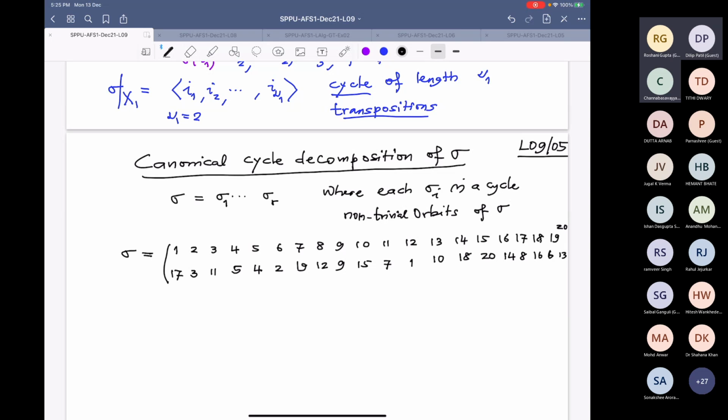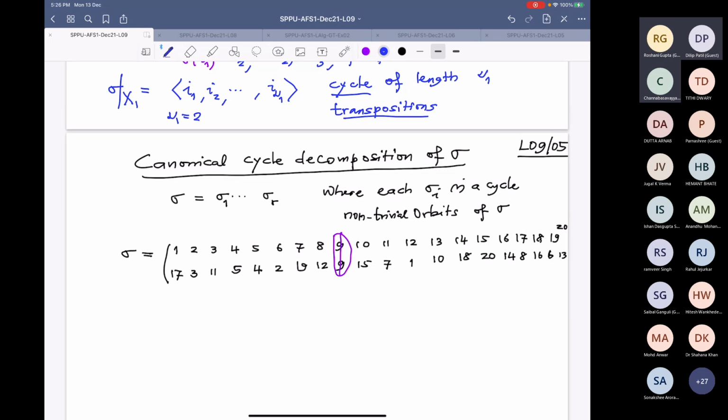Can somebody check that? 17, 3, 11, 5, 2, 19, 12, 9, 15, 7. No number is repeated, therefore it is a permutation. Now, first of all, who is fixed? We will remove them. 9 is fixed, so forget 9.